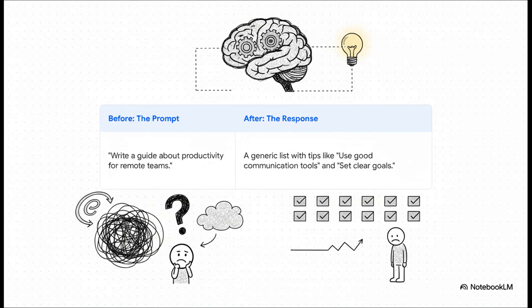Okay, this slide right here, this is the perfect example of the problem. Just look at this. The prompt on the left is so vague. Write a guide about productivity. So the AI does what it was told, but because there's no detail, the output is, you guessed it, totally generic. I mean, it's not wrong, but it's definitely not helpful.